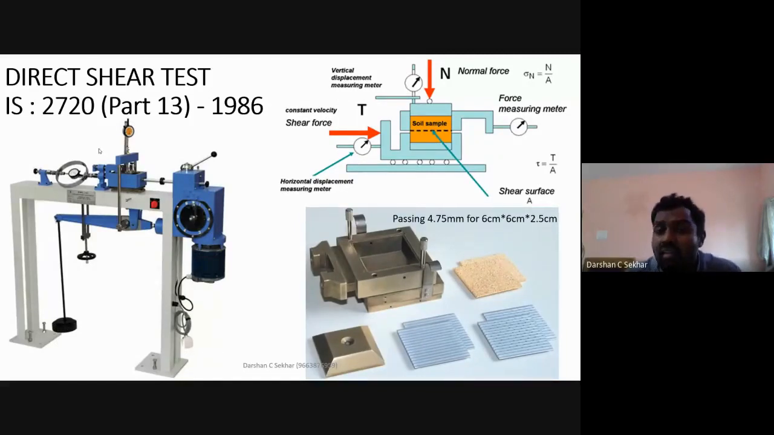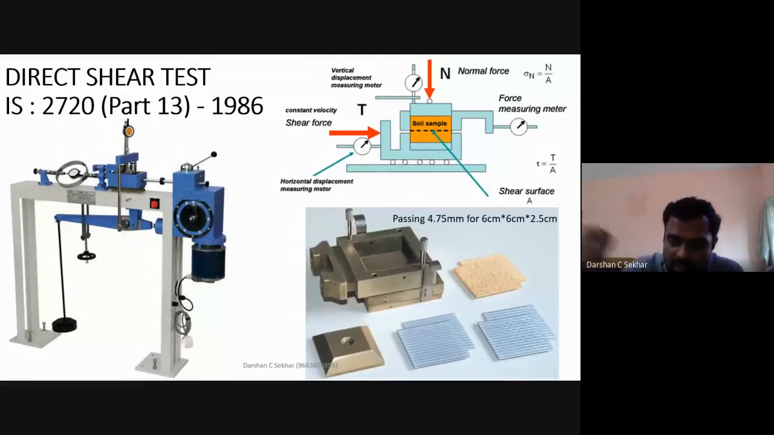And you have a mold here. The mold of this direct shear test setup has a dimension of 6 centimeter by 6 centimeter. In the sense, this width will be 6 centimeter, this width will be 6 centimeter, and the total height will be around 5 centimeter. But for soil sample preparation, the height of the soil sample required is only 2.5 centimeter.